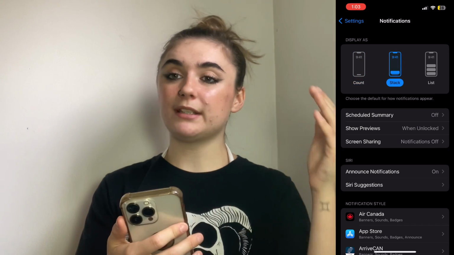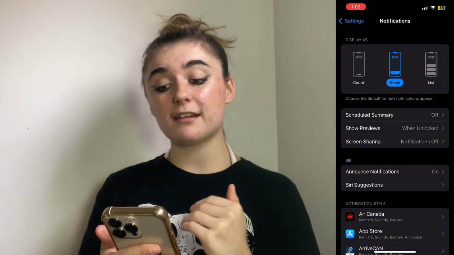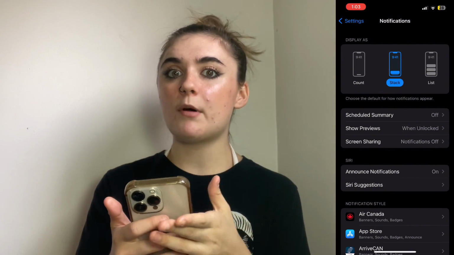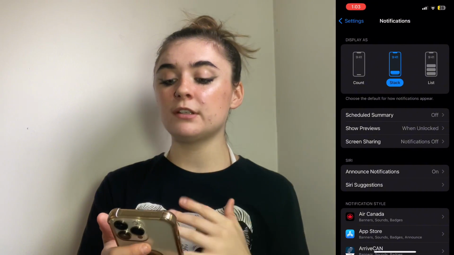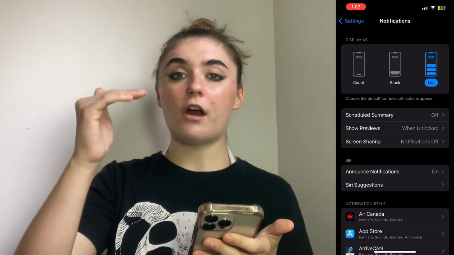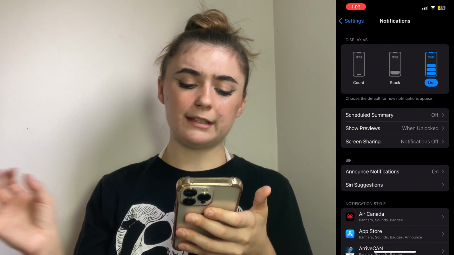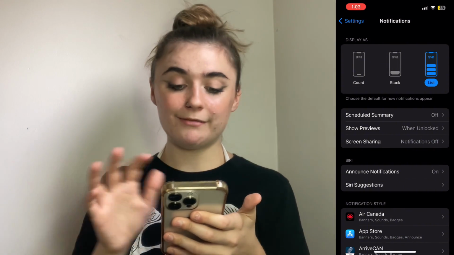Stack is good if you want to save space. Sometimes notifications can be overstimulating, and to have it stacked like that and have the option to tap on it and then expand your notifications is great. Other times people like a list, and it's just going to list off all your notifications and you can scroll through. Once you have it selected, it's good as gold and you can continue on.